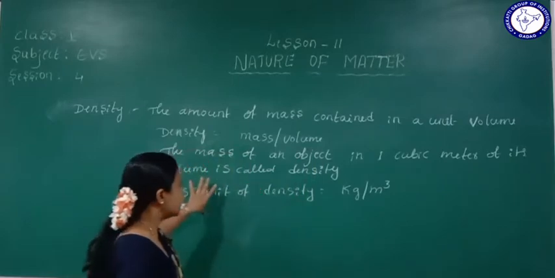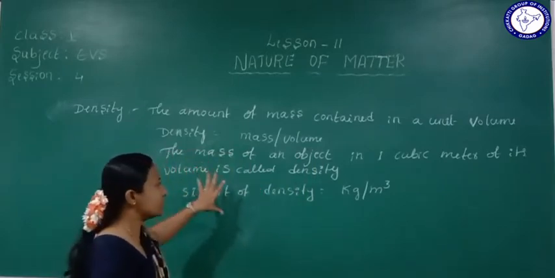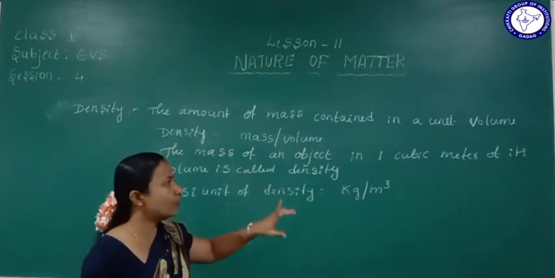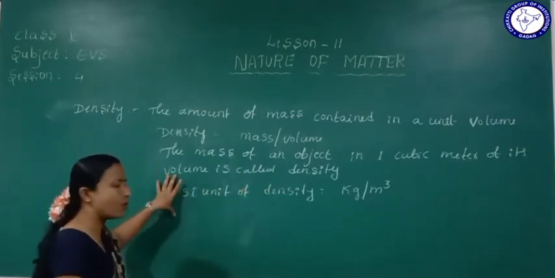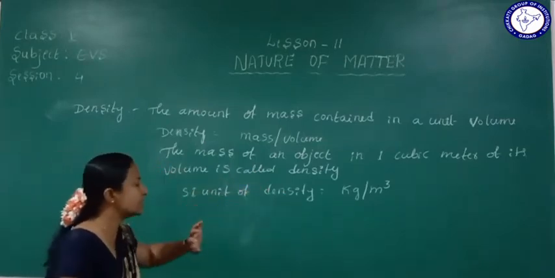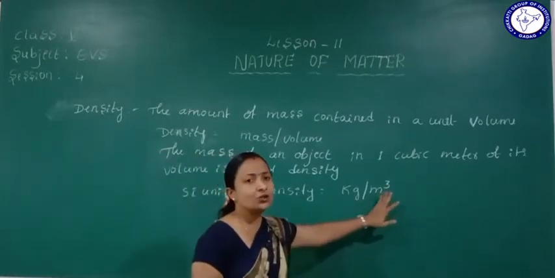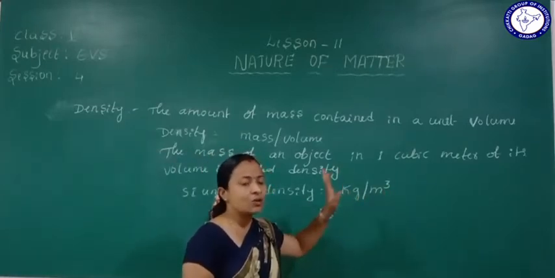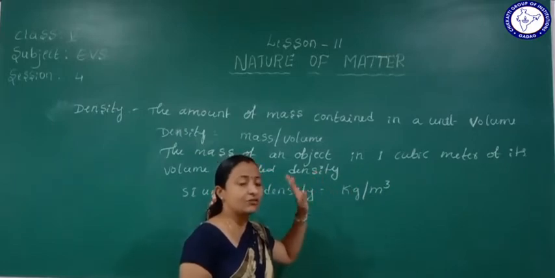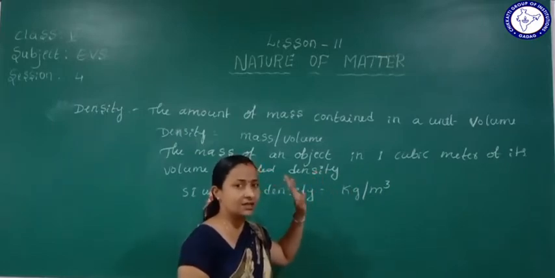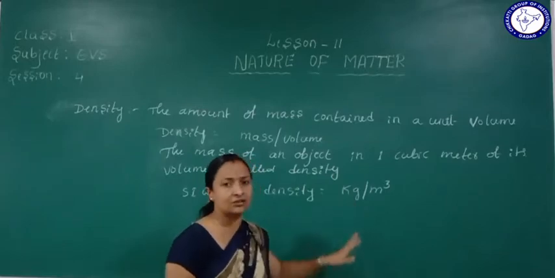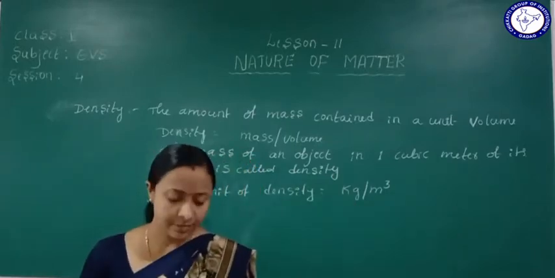So what is the meaning of density? The mass of an object in 1 cubic meter of its volume is called density. The SI unit of density is kg per cubic meter. Understood? And what is the SI unit of mass? That is kg. So you can remember the SI units of density and mass.